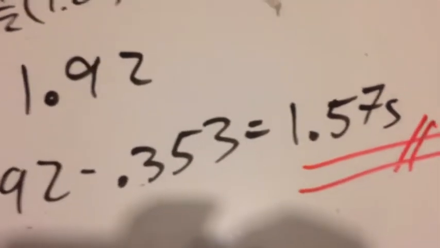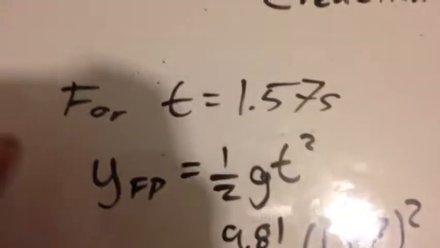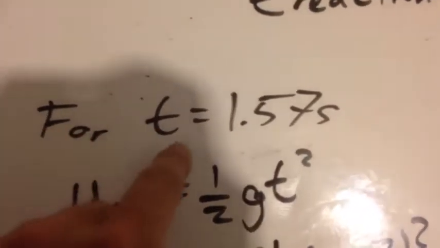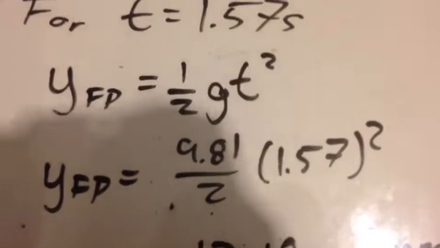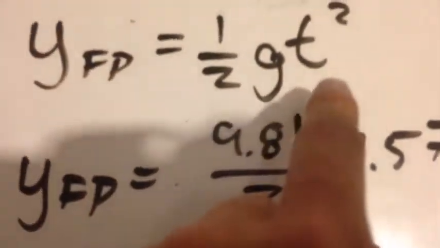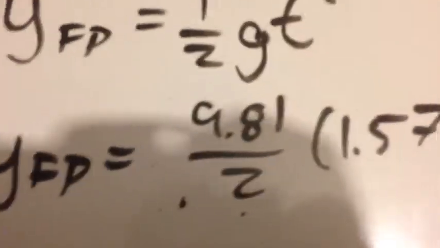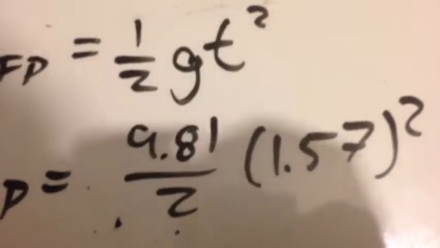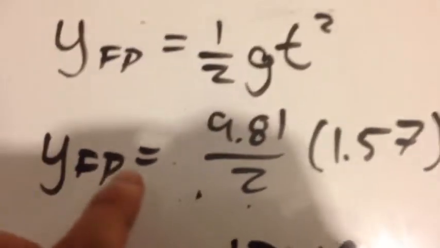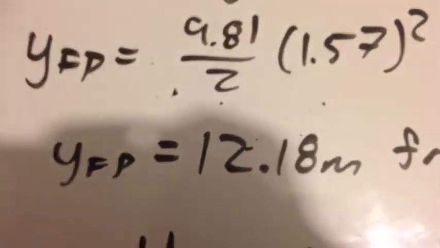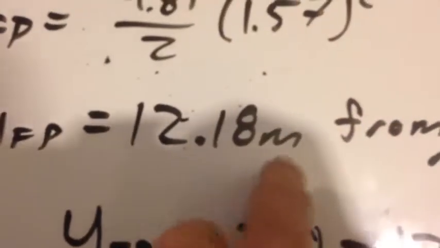This means that we already have the time at which we need to warn this person, but we don't know the distance at which the flower pot is. So we are going to make our previous equation substituting t equals 1.57 seconds. Therefore, we have the gravity data and the time data, obtaining the distance at which we need to yell at or warn the person. We substitute the value, and this should give us 12.18 meters.